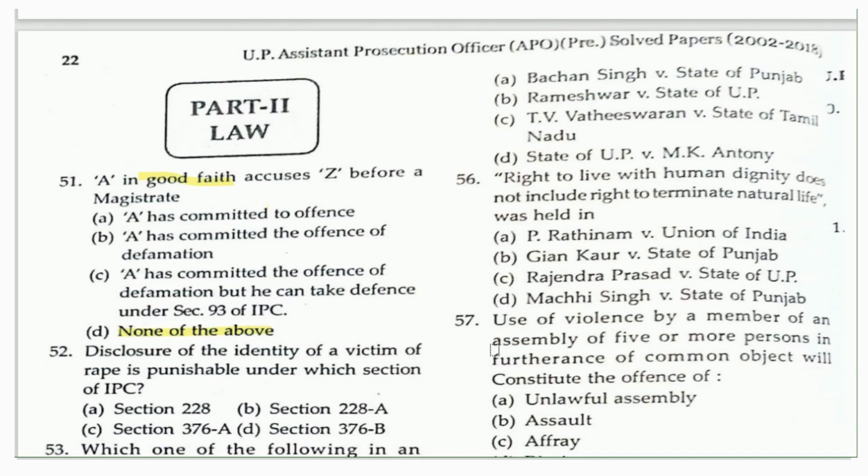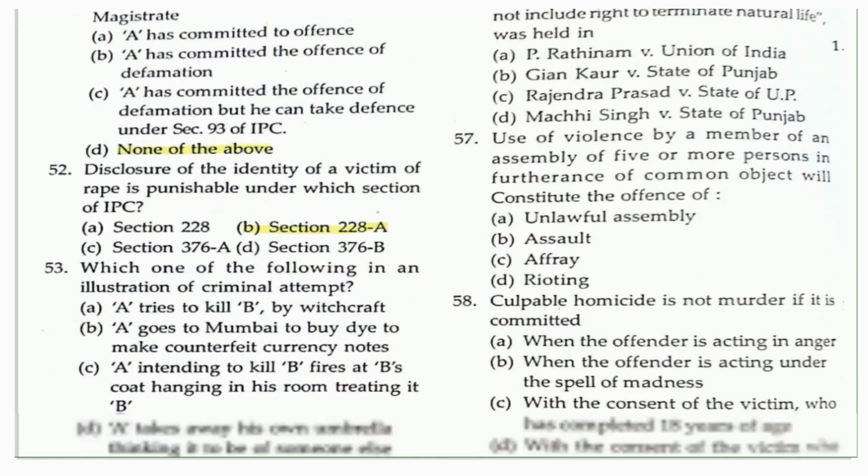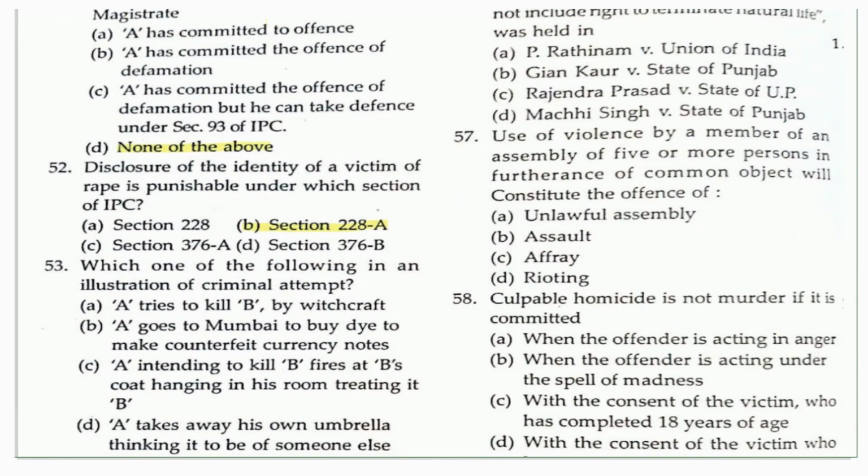The other question which had been asked in the UPAPO 2006: the disclosure of the identity of the victim of a rape is punishable under which section of the IPC? This is one of the most popular questions of the UPAPO prelims as well as the UPPCSJ, and the right answer is Section 228A. So if someone is disclosing the identity of the victim of the rape, then in that case he will be liable under Section 228A of the Indian Penal Code.